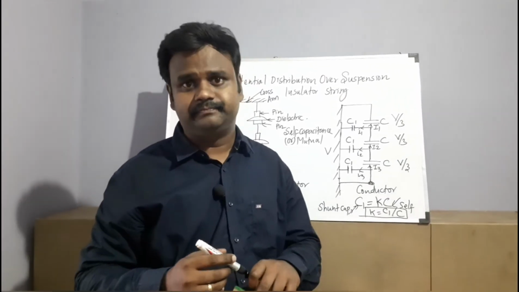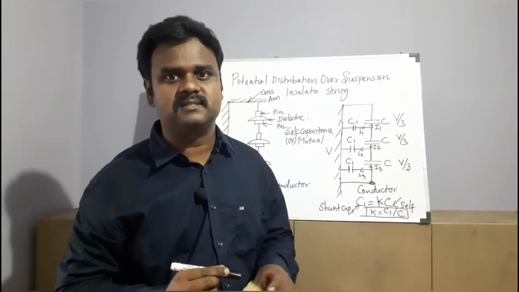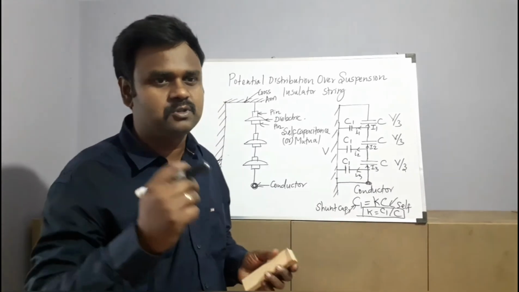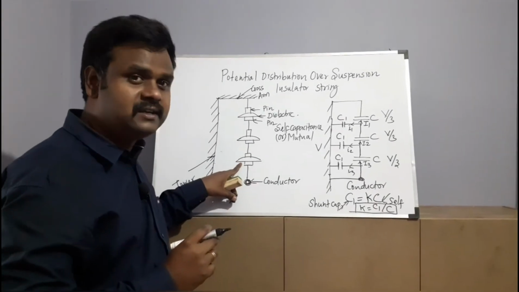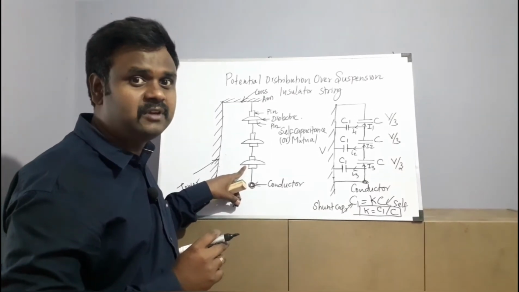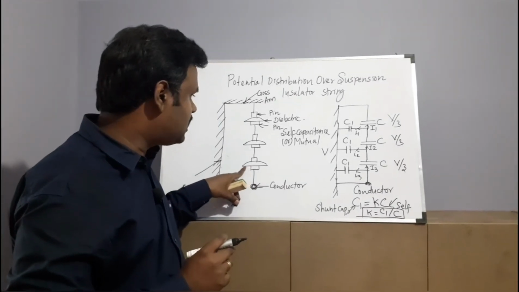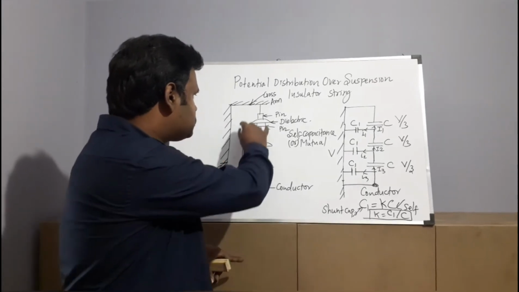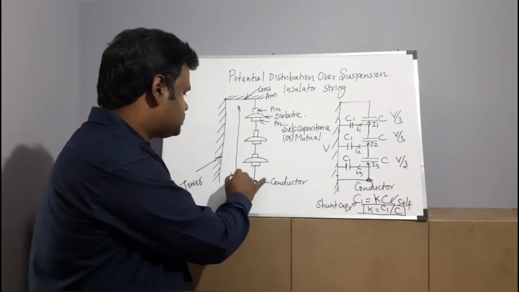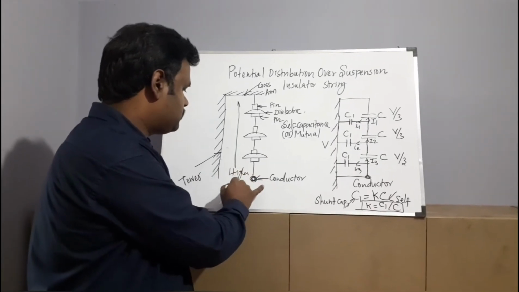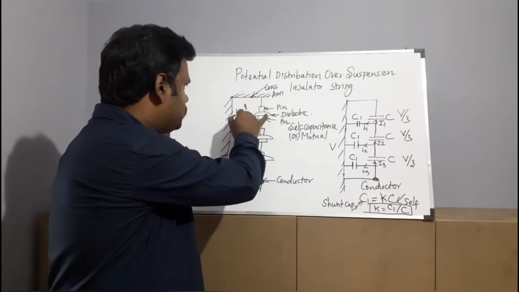So next is how the potential is distributed. If there is a shunt capacitance in the transmission line, what about the potential distribution? If there is shunt capacitance in the line, the first disc, which is nearest to the conductor, will be heavily loaded. The potential will be maximum at this disc, and as we move towards the cross arm, the potential will drop down. Here the potential will be high, and in this disc it will be low.